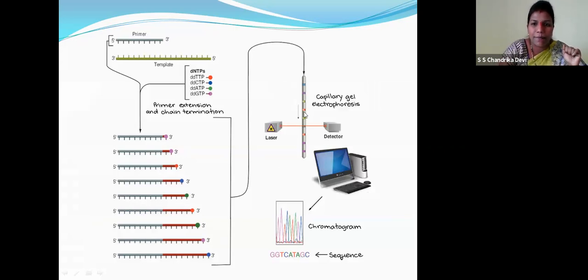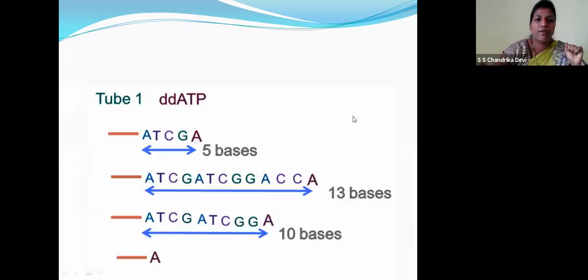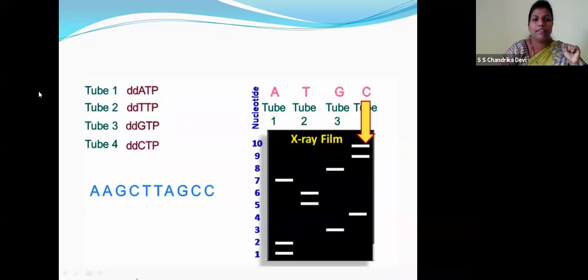Children, these can be separated by capillary gel electrophoresis. Children, we'll deal with it later. First of all, let's see. So this has the 5 bases, this has the 13 bases, and this has the 10 bases in tube 1. Assume like this. So when we take these things on the X-ray film, tube 1, tube 2, tube 3, tube 4. How is the sequencing made?